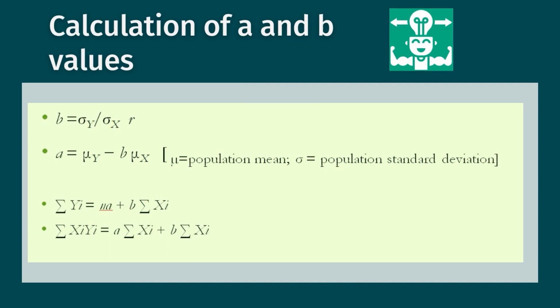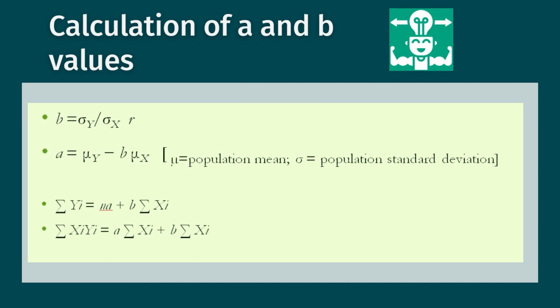B can be calculated by sigma Y upon sigma X into R, where sigma is the population standard deviation of Y and X, and A can be calculated by mu Y minus B into mu X. So, once you calculate B, you can calculate A, where mu is the population mean for both Y and X. Similarly, there are some linear equations which are given, and A and B can be found by solving these linear equations also. Once you get your A and B, you already have your X, you can easily calculate the Y cap values.